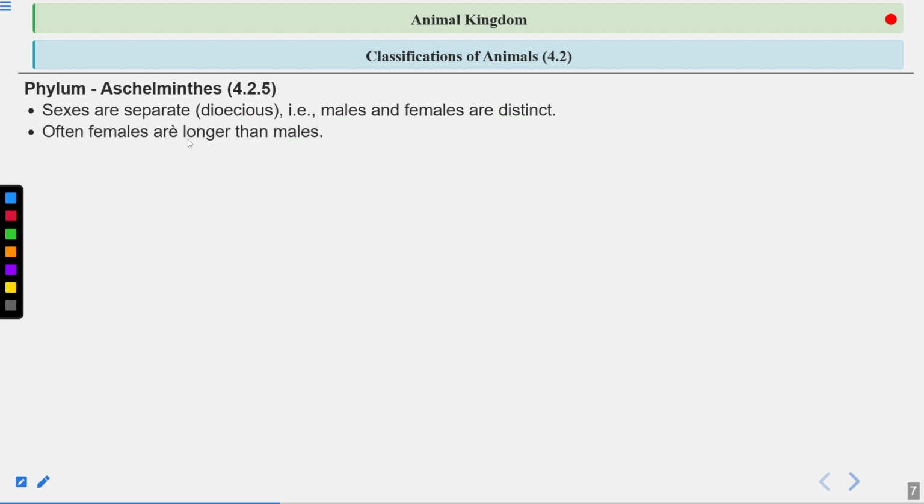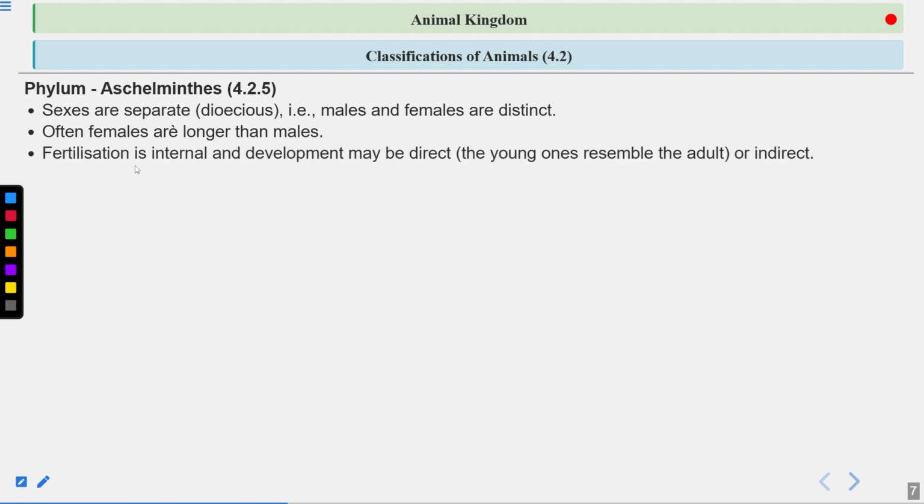Then often females are longer than the males. So females are longer as compared to the males in size, in length. Fertilization is internal.